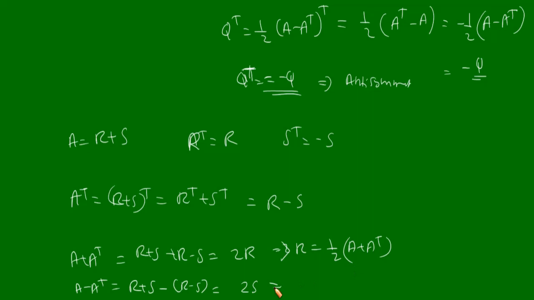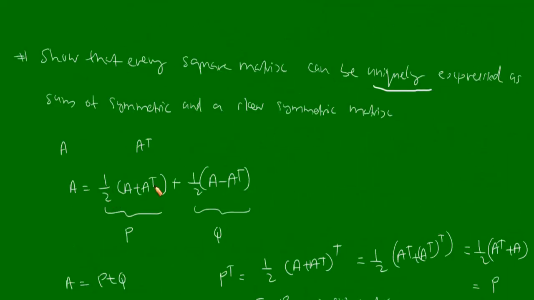And from here we get S is equal to half into (A minus A transpose). So this proves that our representation, now what is R? R is equal to half into (A plus A transpose). S is half into (A minus A transpose). This shows that our representation A is equal to half into (A plus A transpose) plus half into (A minus A transpose) is unique.